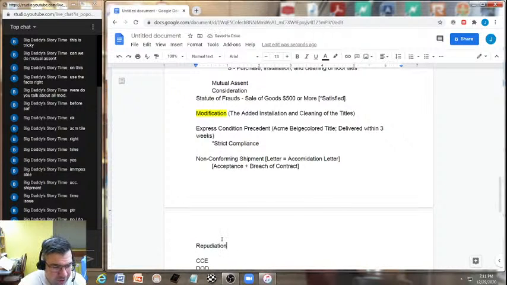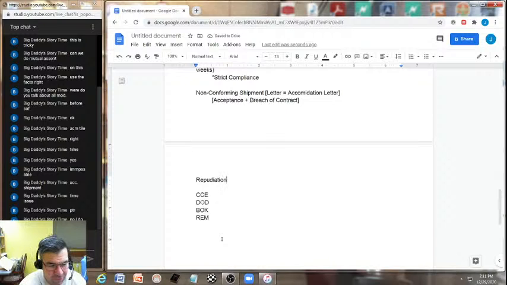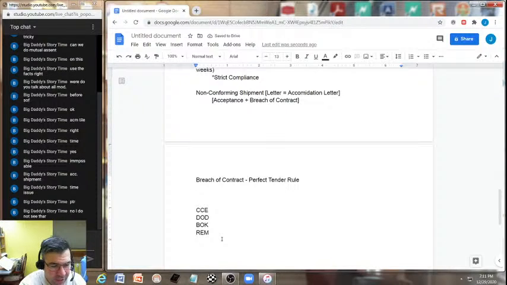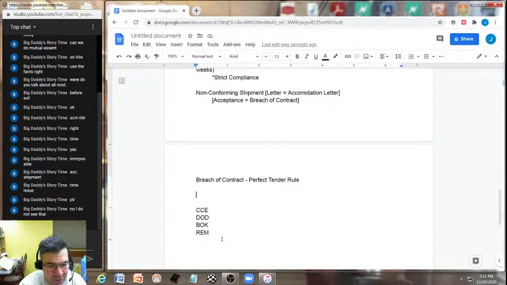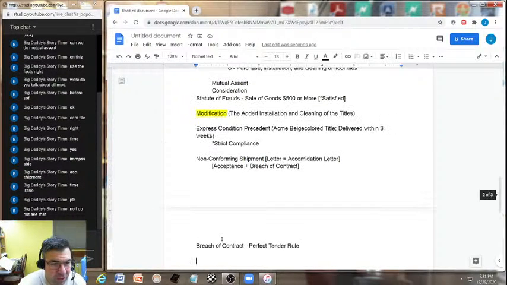Well, oh, that's interesting. Yeah, you know what? I have to agree with you on that. You're right. All right, it goes straight to breach. Okay, great. And as for perfect tender rule, they did not perfectly tender. Exactly. That wasn't a strict compliance with the express condition.